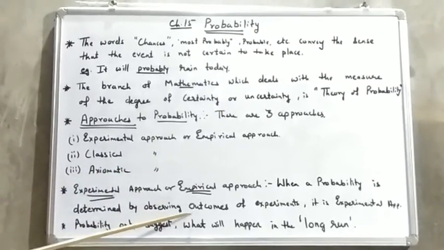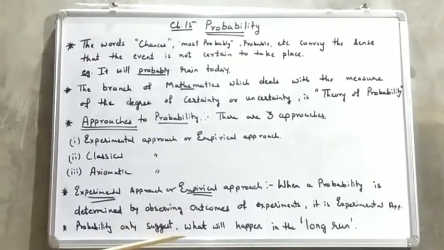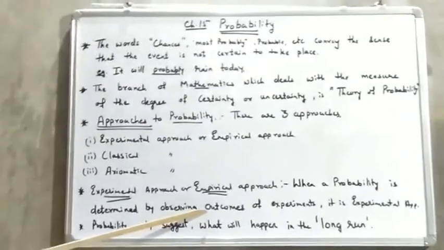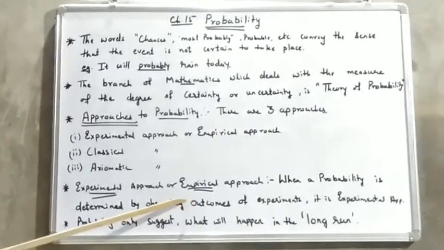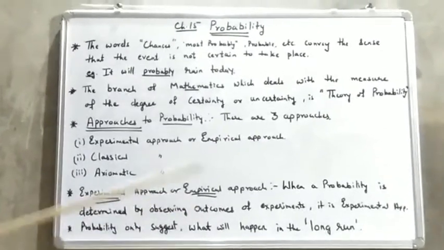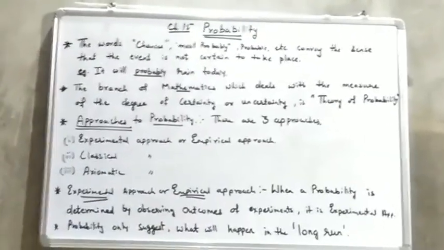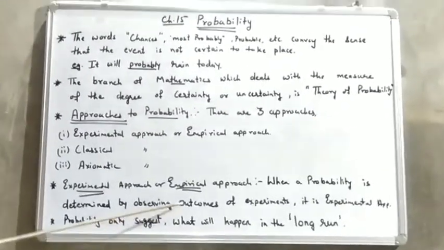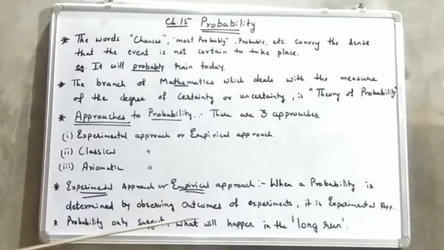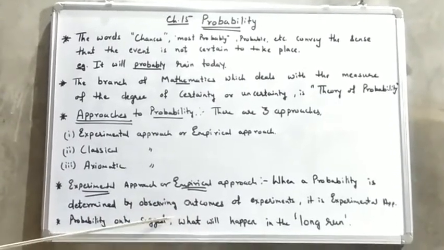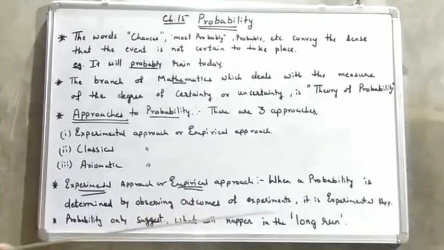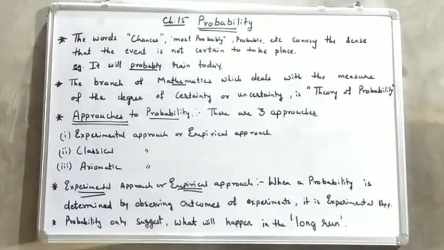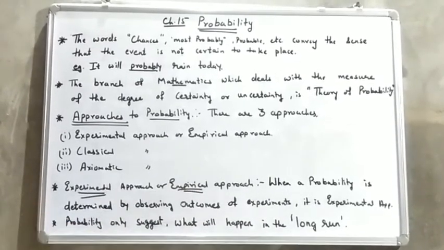Then the possible outcomes are either head or tail. If it is tossed 5 times, either 5 times head will come or 5 times tail, or the possibilities are that 3 times head and 2 times tail will come. It depends. So whatever the total outcomes, we have to observe the outcome, and after observing, we have to find how many we have got.